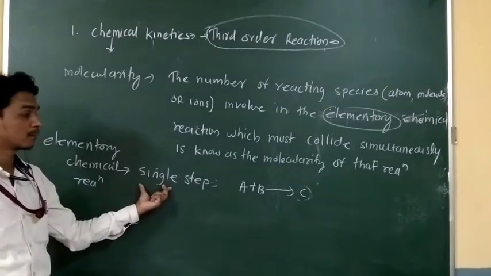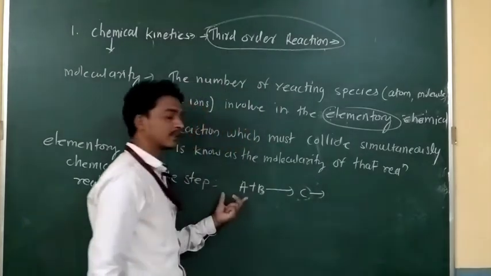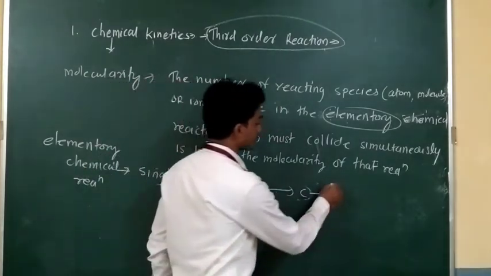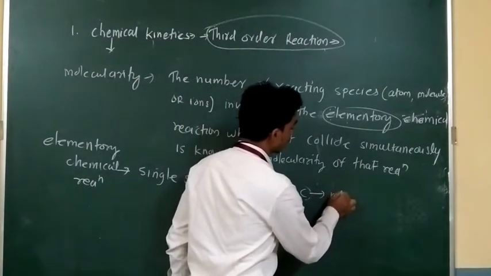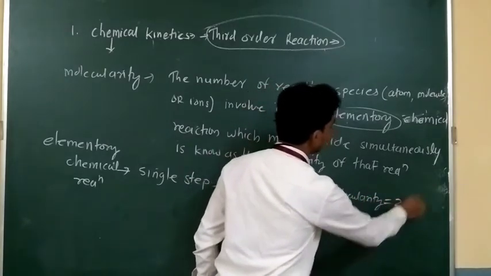For this reaction, we can write that it is bimolecular, and the molecularity for this reaction is 2.